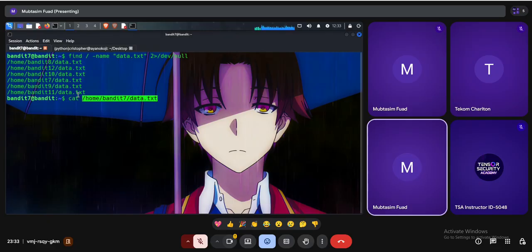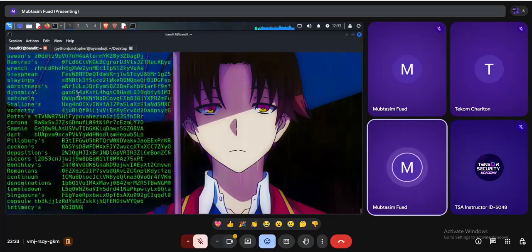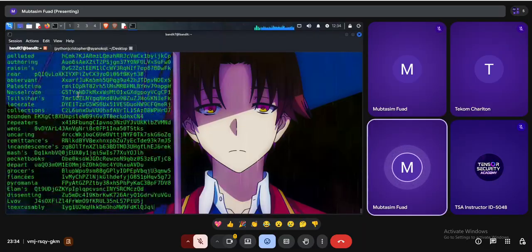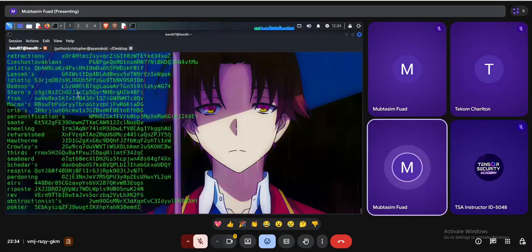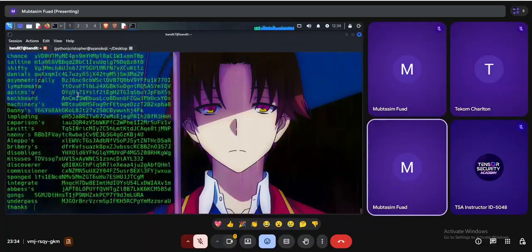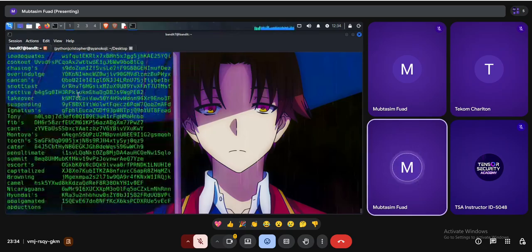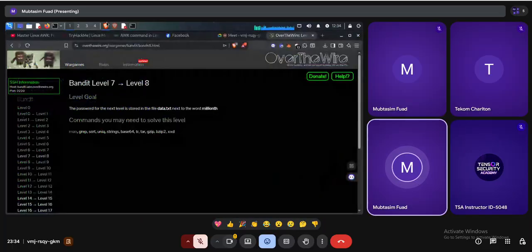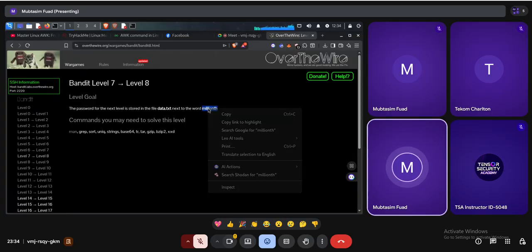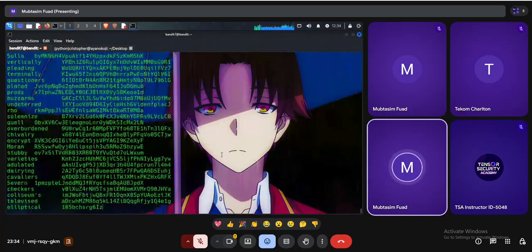So cat, this is a whole long file actually. If you try to read this file, you won't easily get the password, even though the password is in this file, because it is very long and you will face issues reading it. So I have to use some kind of shortcut with a command line utility to find it. There is a hint: the password is next to the word millionth. That means I can use this as the clue to find my password.